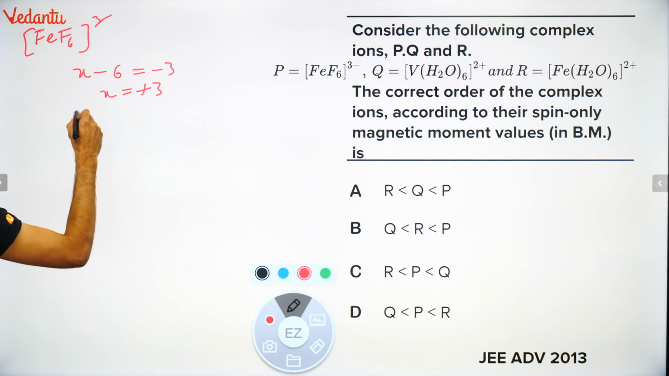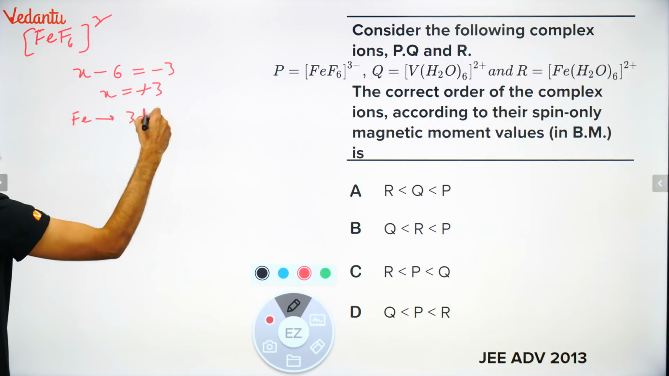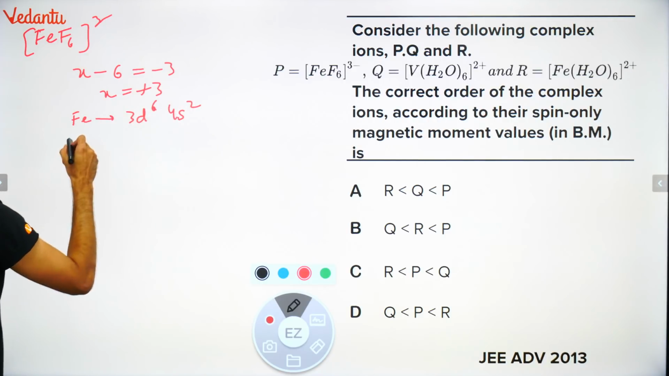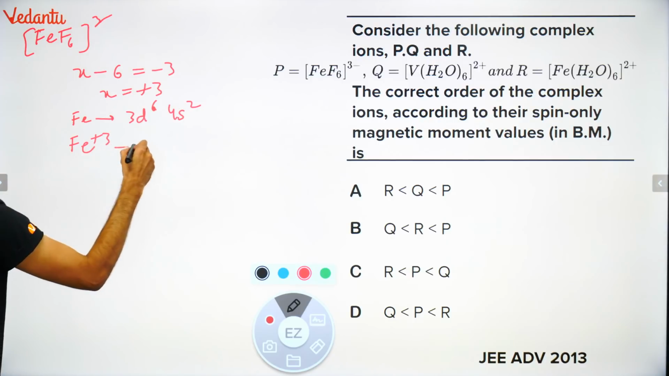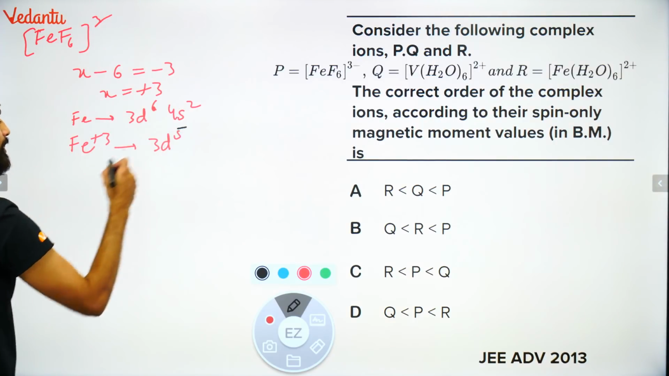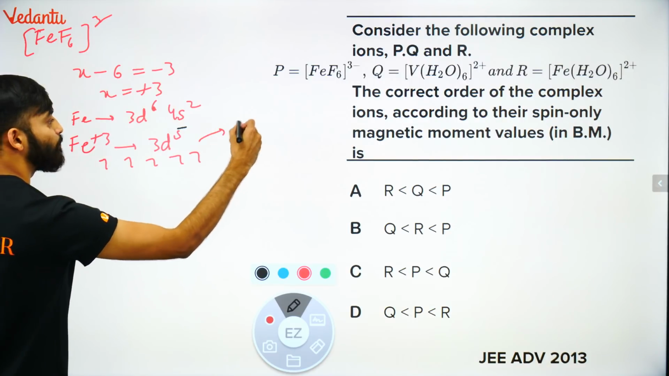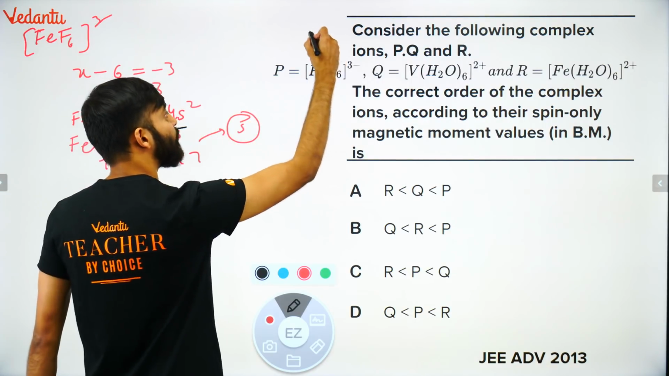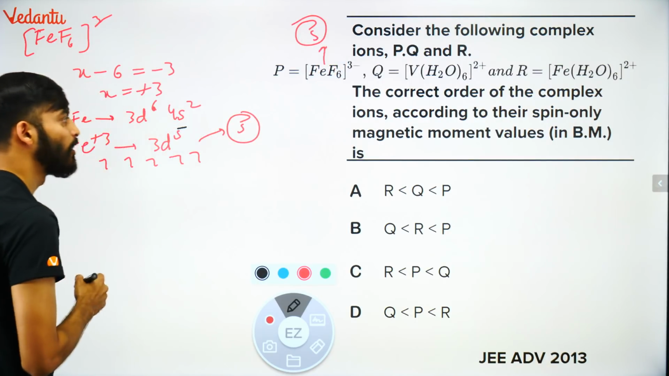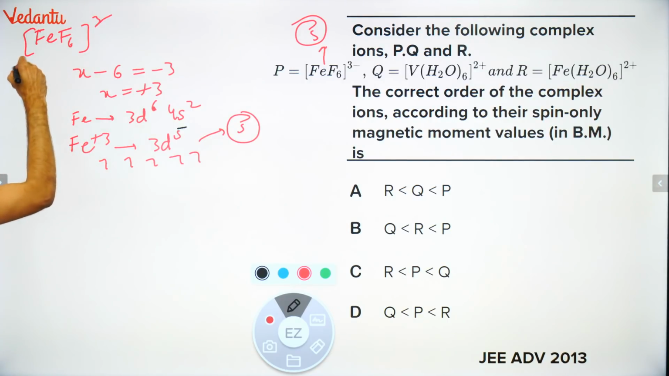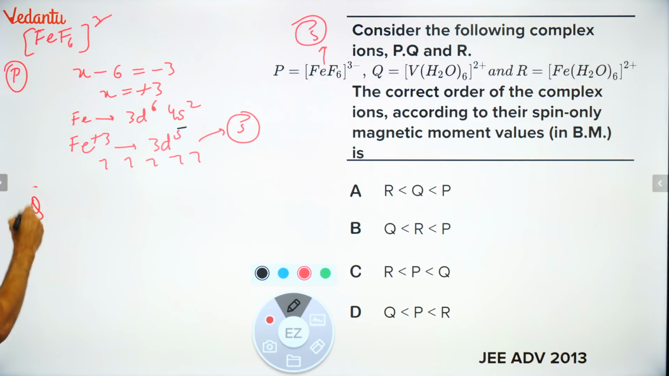So here Fe is what? 3d6 4s2. So Fe plus 3 will become, bachcho, how much? 3d5. It means how many unpaired electron? 1, 2, 3, 4, 5. It has 5 unpaired electrons. So यहाँ लिख रहा हूँ, it has 5 unpaired electrons. Check this out. This is P compound. This is P. Let's go for Q.